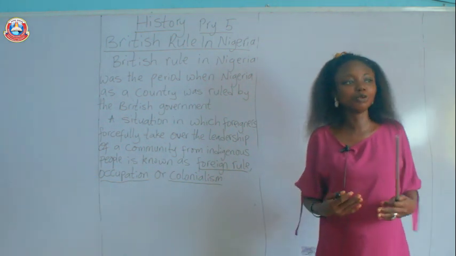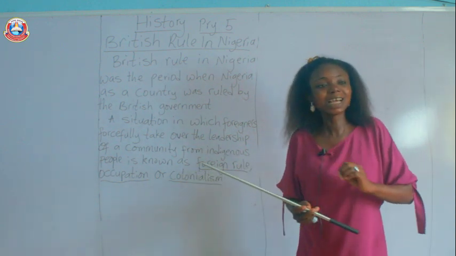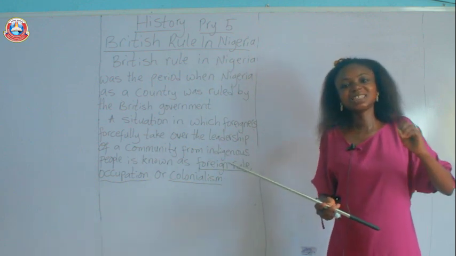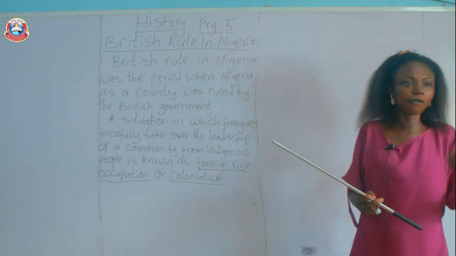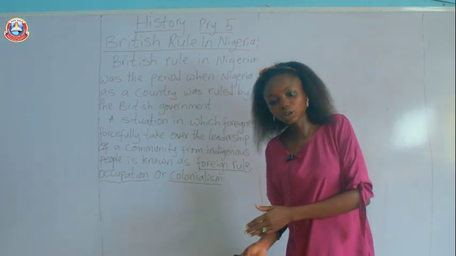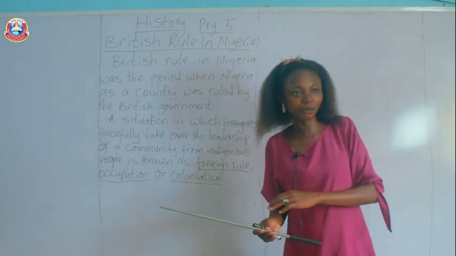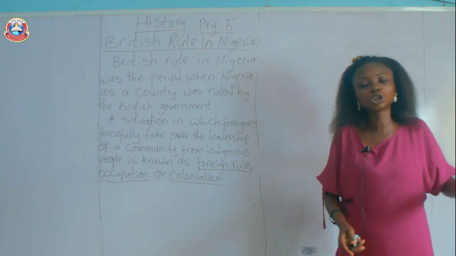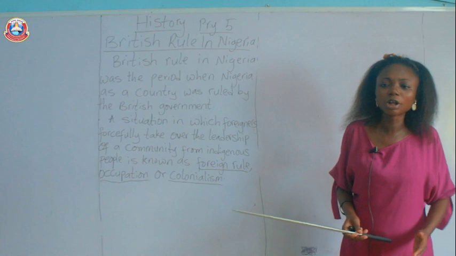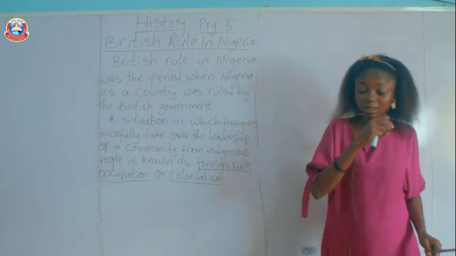Now, during colonial rule, Nigeria was seen as the colony or protectorate. That is, a colony or a protectorate is any community that is ruled by foreigners. So, during British rule, Nigeria was the protectorate or the colony. That's because foreigners were the ones in charge of leadership, that is the British. Now the British or the foreigners that are now in power, that are the leaders, are called the colonizers or the colonial masters.